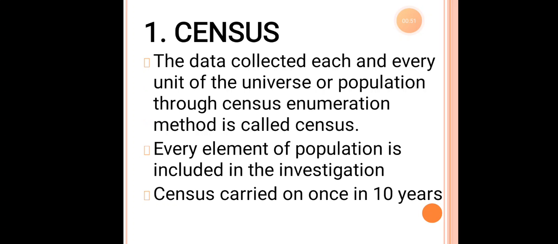The meaning of census is the data collected from each and every unit of the universe or the population through the census enumeration method. What happens under census? A particular group of people will go house to house and get to know all the information about a particular family. For example, if I conduct a census enumeration, I will be going to all the houses in our particular locality for a day, and I will ask them the necessary questions.